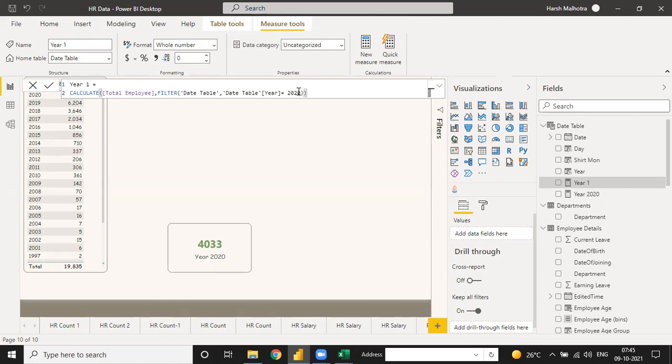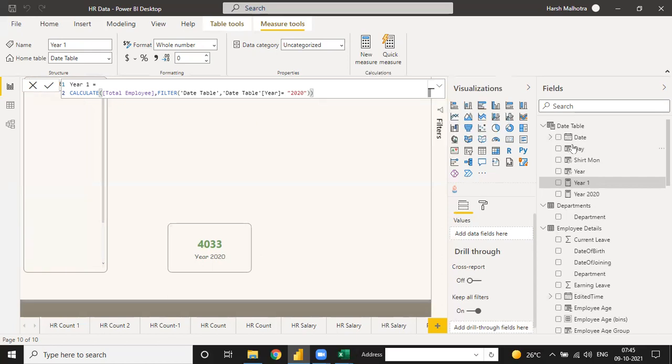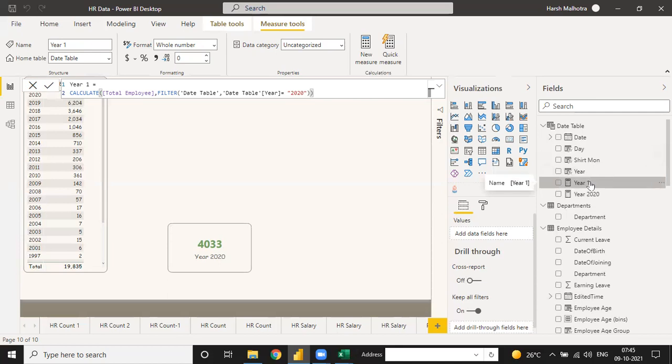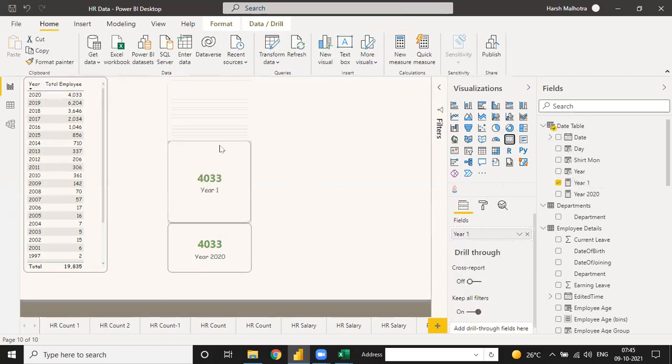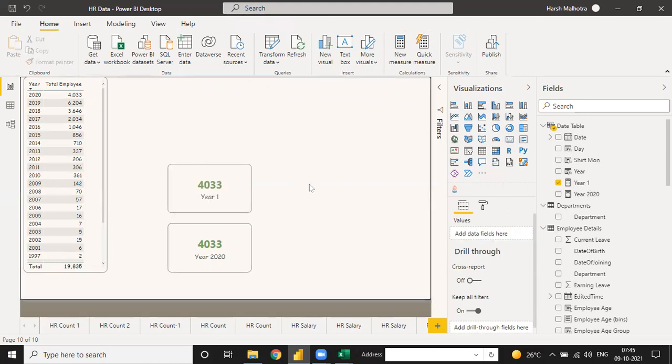When I use double quotes it is working, because Power BI is updated every week and just one comma or value change can give you an error. This is a very bad thing in Power BI, because when you use the same thing a month before, it will give you a different value. See, now both values are working. Okay, so now it's clear.